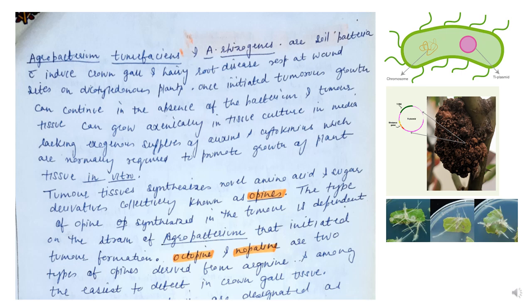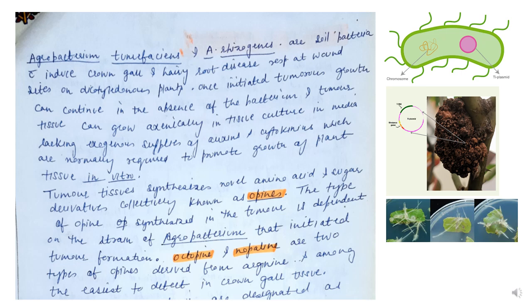So when these tumor tissues are formed, they synthesize some amino acids and sugar derivatives which are called opines, and the type of opine synthesized in the tumor tissue depends on the Agrobacterium strain that initiated the tumor. There are two types of opines, octopine and nopaline, and these are derived from arginine, and they are very easy to detect in the tumor.